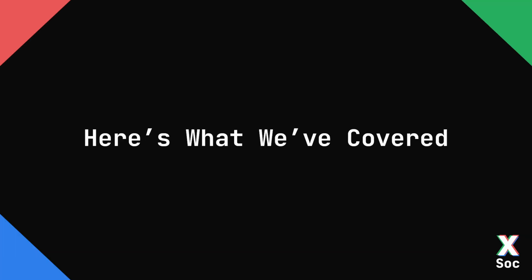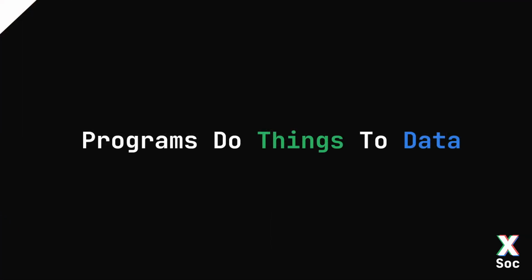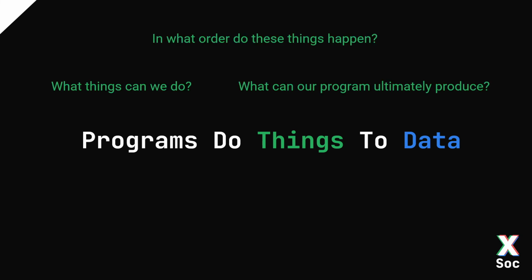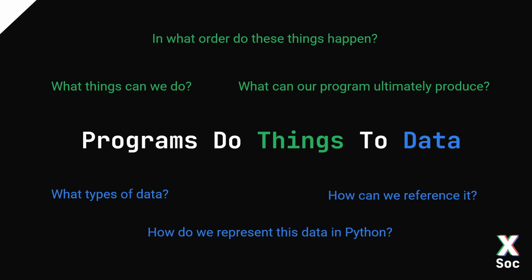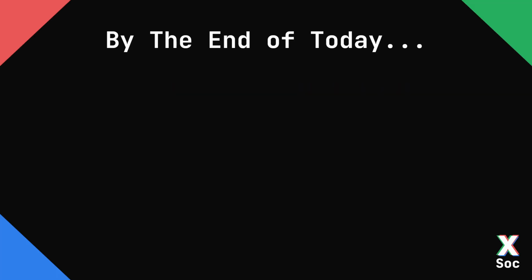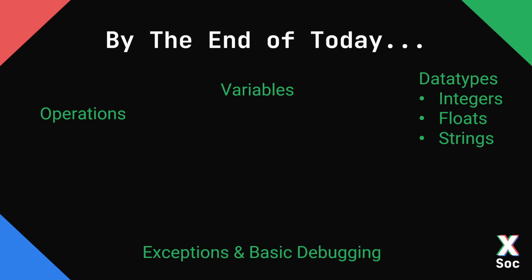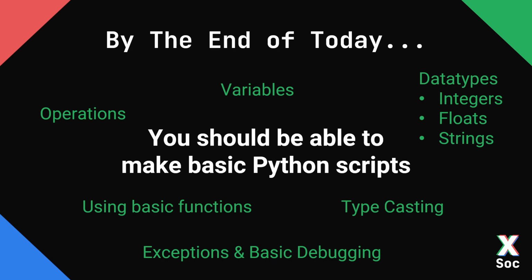Here's what we've covered today. Firstly, programs do things to data, right? But now we know what things we can do, some of them. We know in what order these things happen, and we know what our program can ultimately produce from that. We also know some of the types of data, and how we represent that in Python, and how we reference that data. And so you can see that what I mentioned before, operations, variables, data types, exceptions and basic debugging, typecasting, and use of basic functions. We've covered that all now. But there's one thing left, and that's that you should be able to make basic Python scripts.